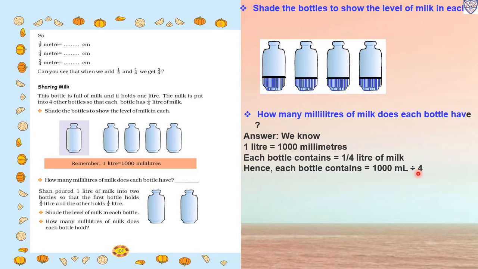1000 milliliters divided by 4. So we will divide by 4. First we will take 10. 4 twos, sorry, 4 eights are 32, no, 4 twos are 8. So 10 minus 8 we will get 2 and 0 we will carry down. So it will become 20. In the 4 table, 20 will come, 4 5s are 20. The other 0 is there, so we will carry it down, and in the quotient we will write 0. So how much milk is contained in the bottle? That is 250 milliliters of milk.